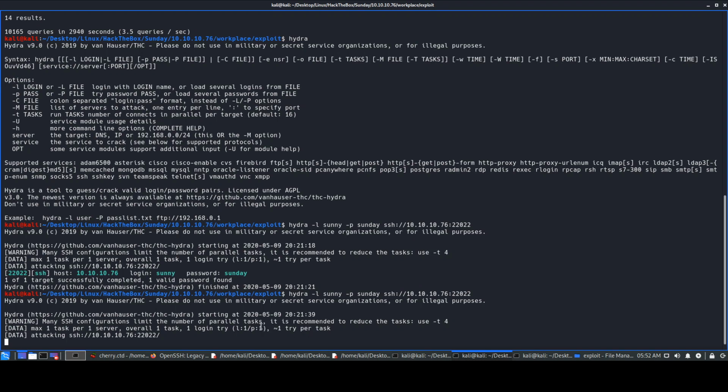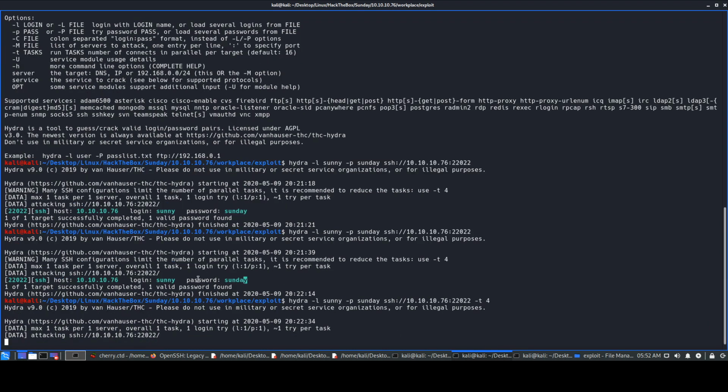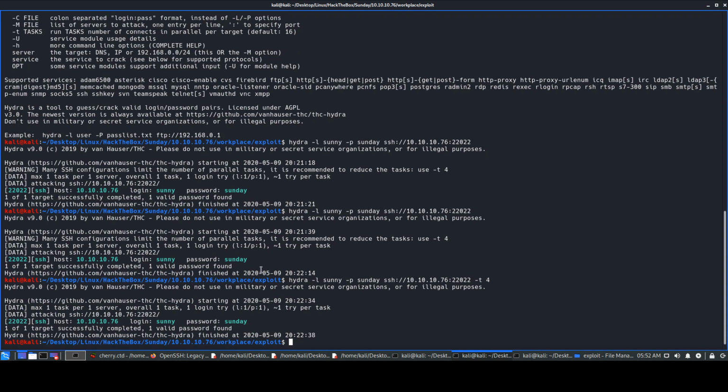So Hydra is also taking quite some time. What Hydra is doing basically, okay, for some reason again it gave Sunny and Sunday. It says valid password found, but I was not able to do it without entering this value. So I had to enter this -t 4 as well. So I did this, limit the number of parallel tasks. It is recommended to use -t 4. So I did use -t 4, and I was able to get the same result. But I don't know, the box is acting somehow funny.